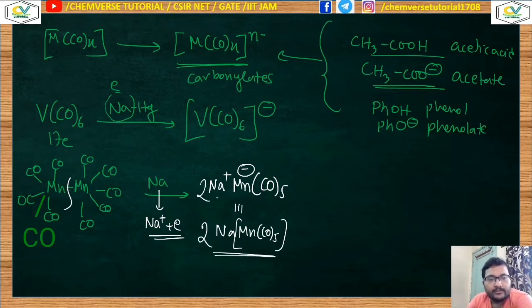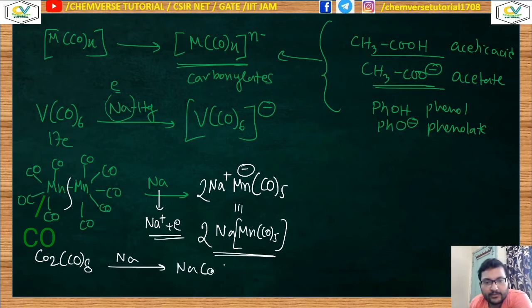Okay, so this is the metal bond cleavage upon application of the alkali metal. Similar observation you can make for Co2(CO)8. If you treat it with sodium, then it will form NaCo(CO)4. This is nothing but formation of Co(CO)4 minus from this substrate. This is the metal carbonylate, and in the medium there will be sodium plus, which will lead to the formation of this kind of salt-like structure.